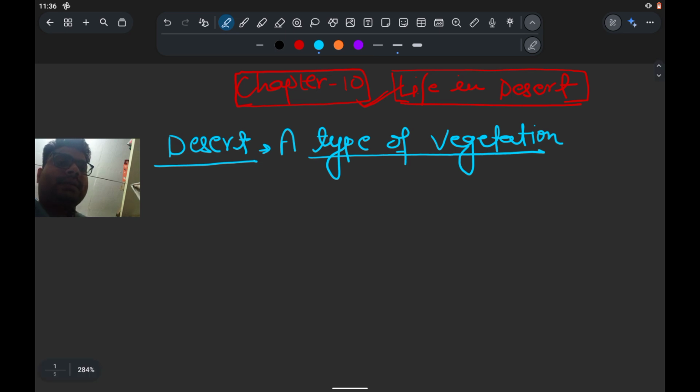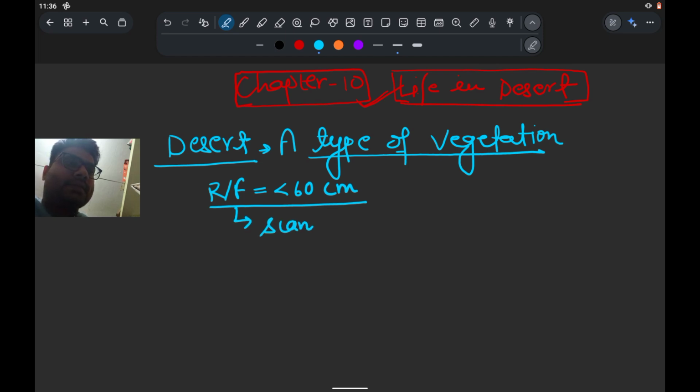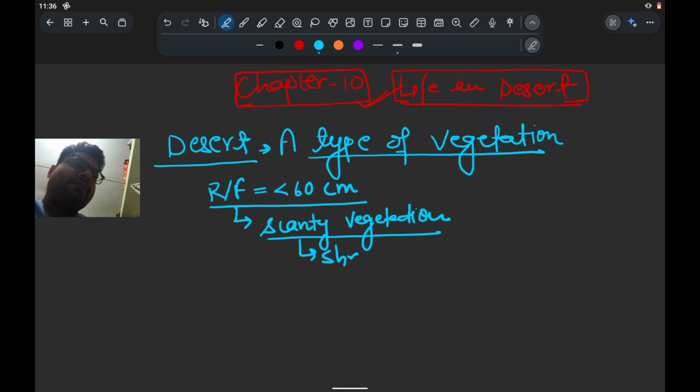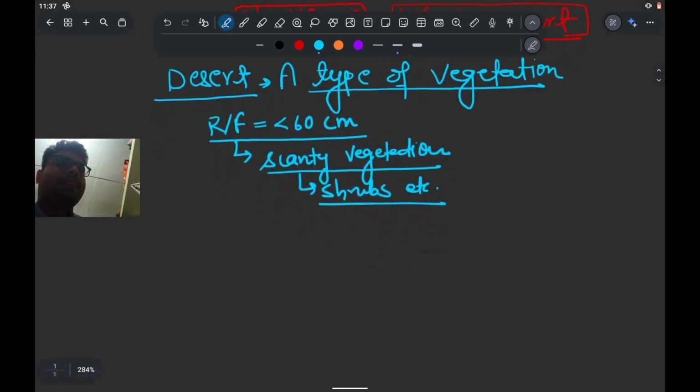And here the rainfall जो होती है, rainfall की बात करें, it is less than 60 centimeter. And due to the less rainfall, here the vegetation जो होती है, it is the scanty vegetation होती है. यहाँ पे scanty vegetation होती है. And the scanty vegetation, its examples like shrubs, etc. It is yet possible. So we'll see the desert.